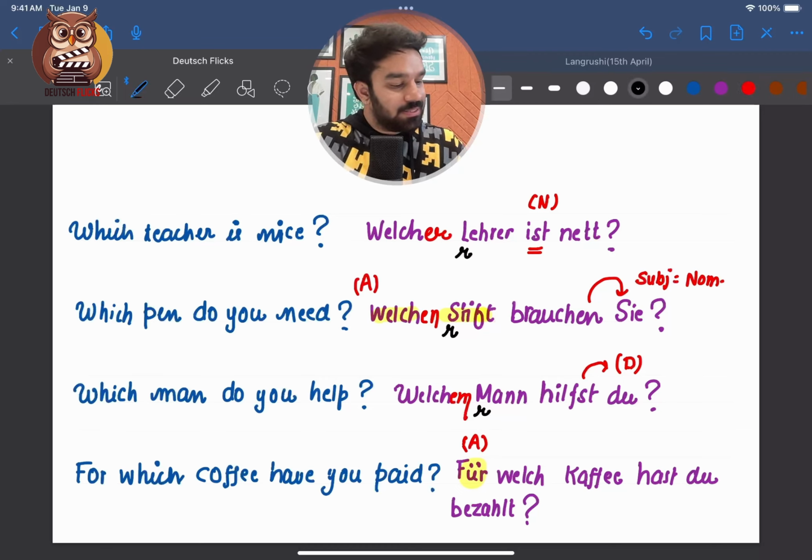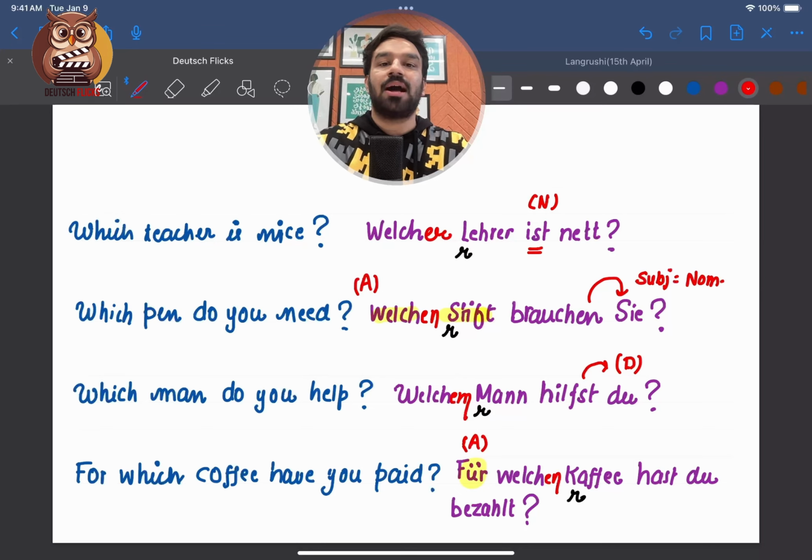So Kaffee is der Kaffee. Der changes to what in accusative case? It changes to den. Hence I'll say: Für welchen Kaffee hast du bezahlt? For which coffee have you paid?